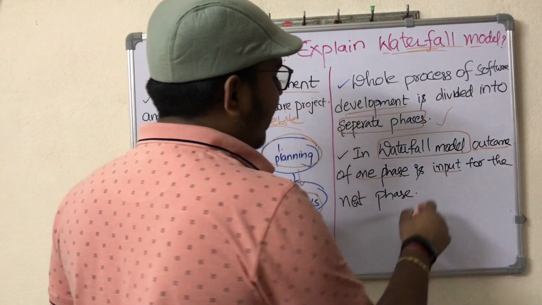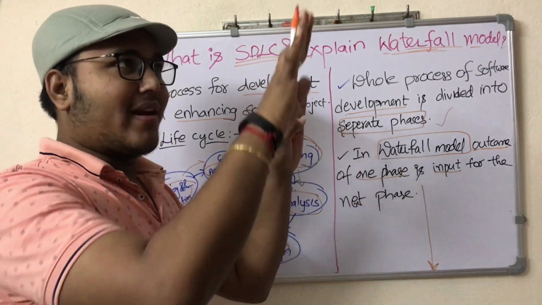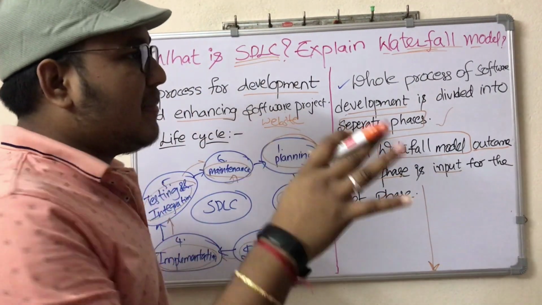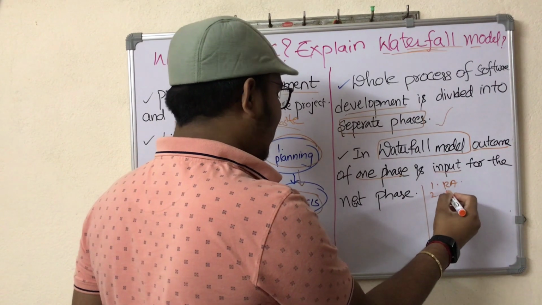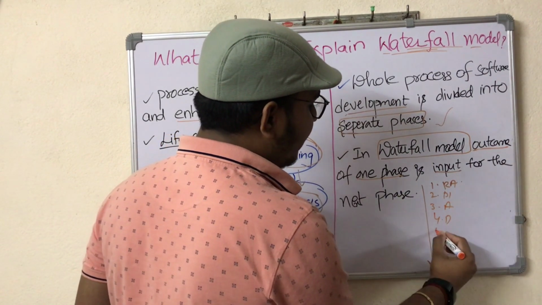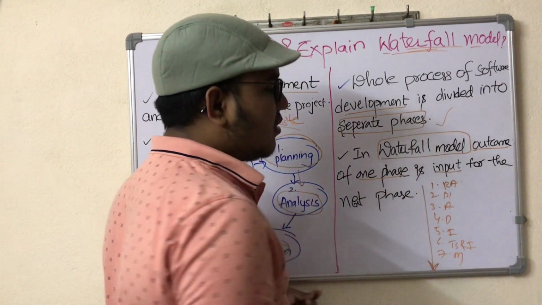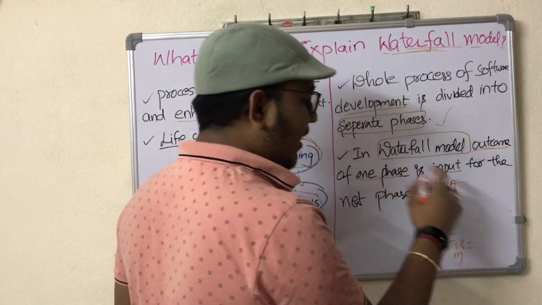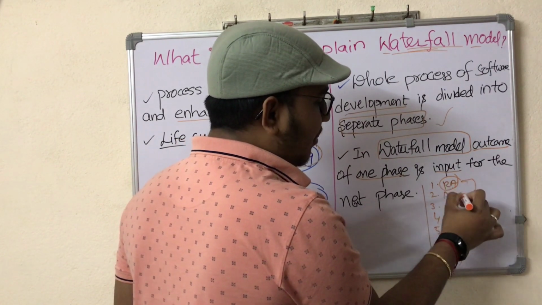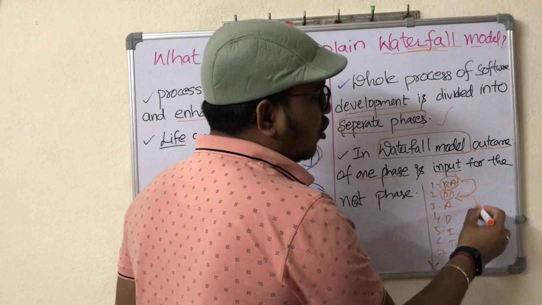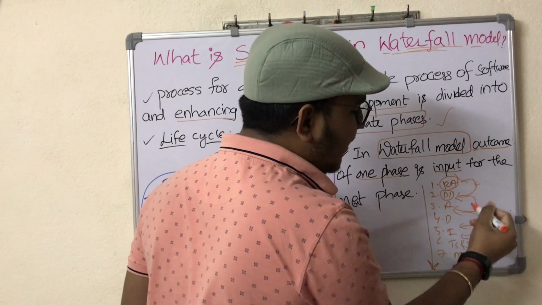That means it's just like a waterfall, where if you go to a waterfall place, the water flows from up to down, right? Similarly, let's say the first phase is requirement analysis, the second phase is planning, the third phase is analysis, the fourth phase is design, the fifth phase is implementation, the sixth phase is testing and then integration, and the seventh phase is maintenance. After the completion of every phase, the output is given as the input for the next phase. Similarly for all the phases, the output of the previous phase is given as the input of the next phase.